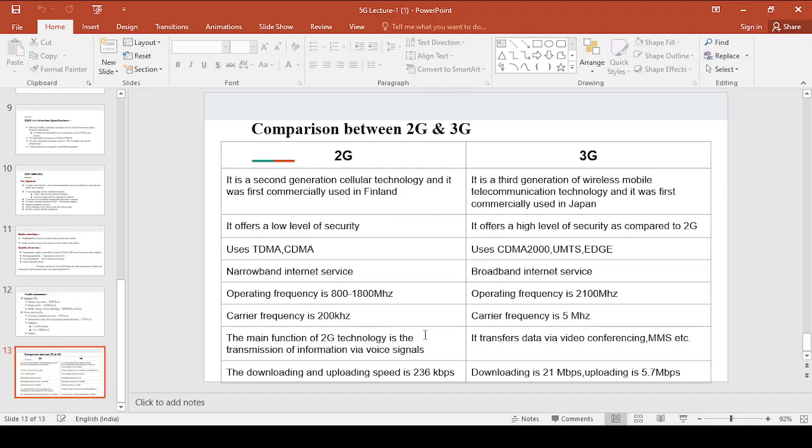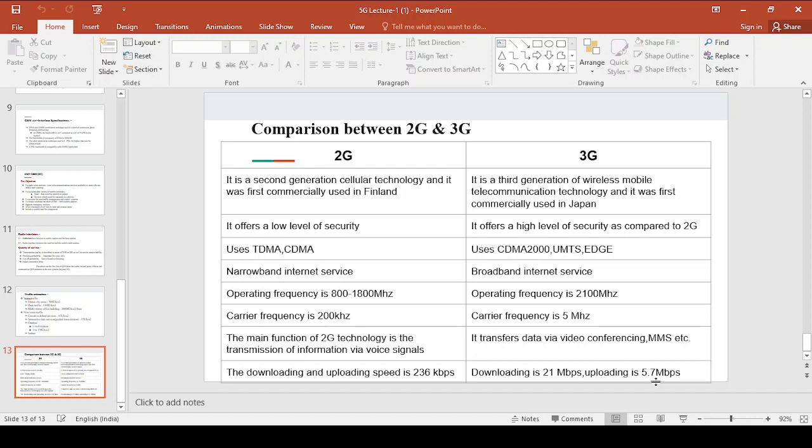Now the main function of 2G technology is transmission of information via voice signals only, right? It provides only basic data services, but those were initially not used much by the users. Coming to 3G, it transfers data via video conferencing, MMS messages, etc., right? Now the downloading and uploading speed under 2G is 236 kilobits per second, and for 3G downloading it is 21 Mbps, and for uploading it is 5.7 Mbps, right? Now this is the difference between 2G and 3G, right?